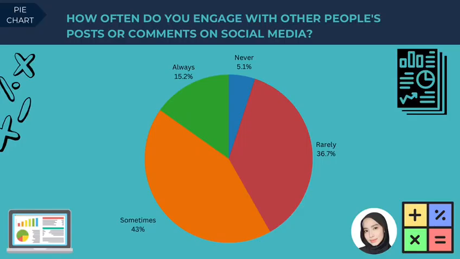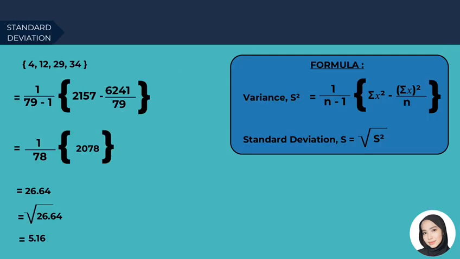We use a pie chart to represent the data of our question number 5. Always is 15.2%, never is 5.1%, rarely is 36.7%, and sometimes is 43%. The standard deviation is 5.16, using the same formula to find variance and standard deviation for ungrouped data.